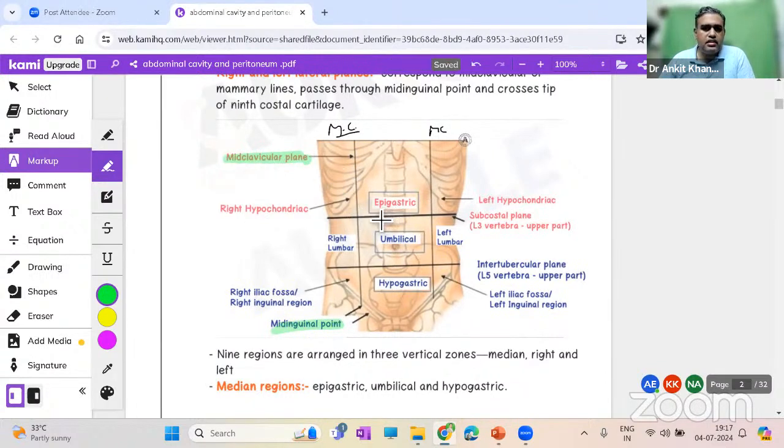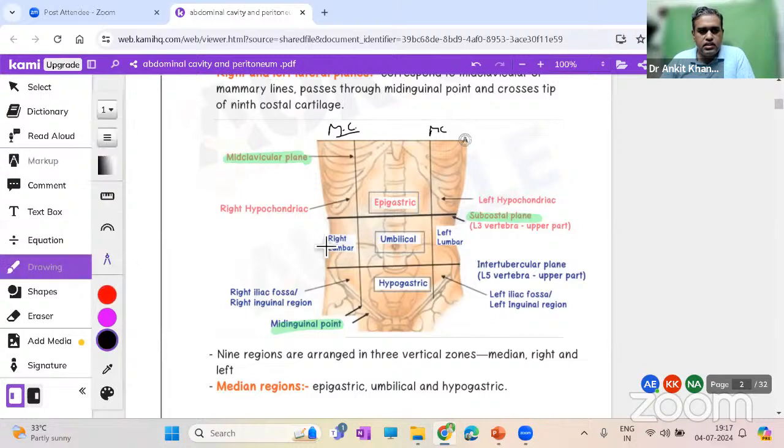Now, the horizontal planes, as I said, we can take two planes. Remember, all of these are very important. We have the subcostal plane over here. The word itself is self-explanatory. Subcostal means below the costal cartilages. In the lecture on the thoracic cage, we learned that there is a costal margin, and at the lowermost point, we have the 10th rib. Why not the 11th or 12th? Because the 11th and 12th are floating ribs. So at the lower subcostal plane, we have the 10th rib, and if you make a horizontal plane there, you have the vertebral level of around L3.